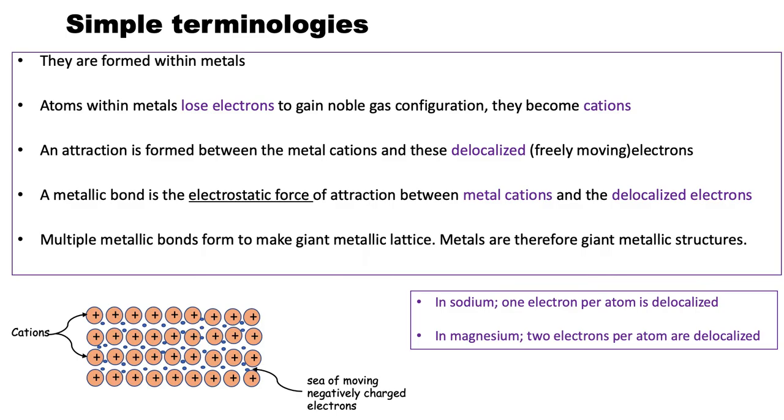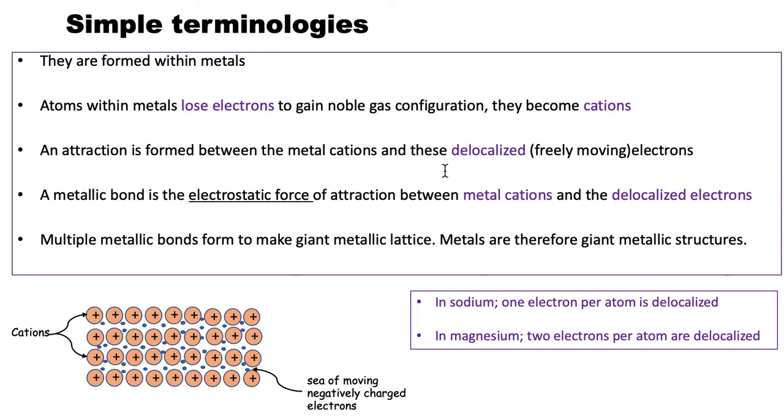So the simple terms we have to know are metals. Within metals, of course, we have electrons that are loose because they leave atoms, and they can be within the structure of the metal. So metals lose electrons to gain noble gas configuration. That is when the metals themselves become cations. And then the electrons that are lost and the cations that are left behind can have an interaction between them, or an attraction. This attraction is what we call the metallic bond.